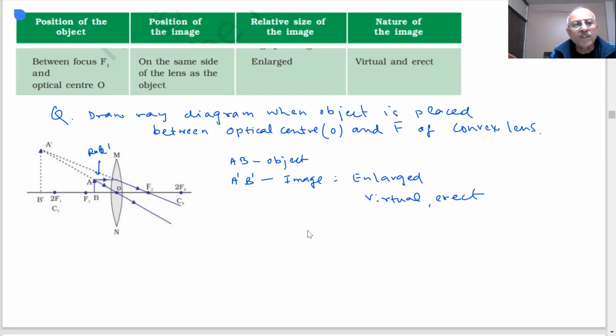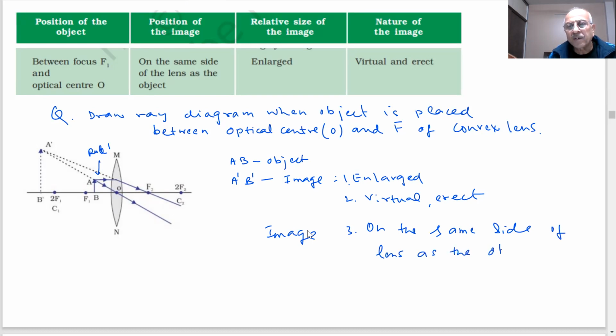And what happens? It is on the same side of the lens as the object. Where is it formed? Enlarged, virtual and erect, and the image is on the same side. Okay? The image is on the same side of the lens as the object.